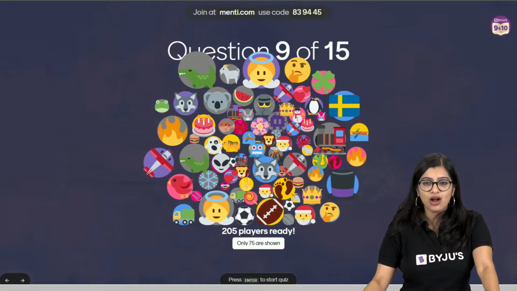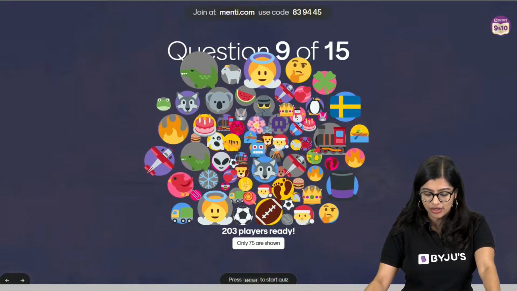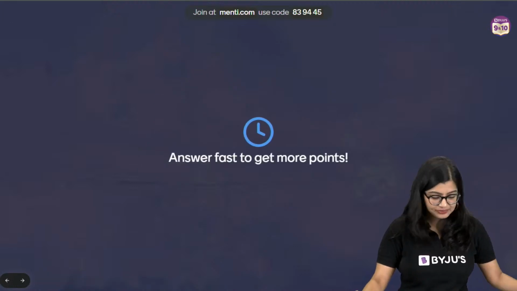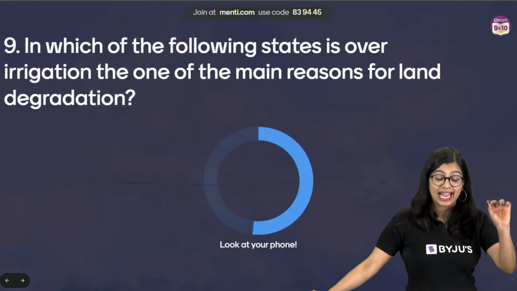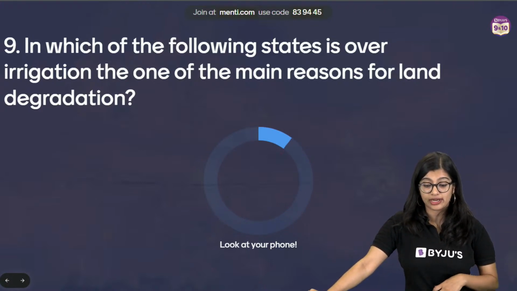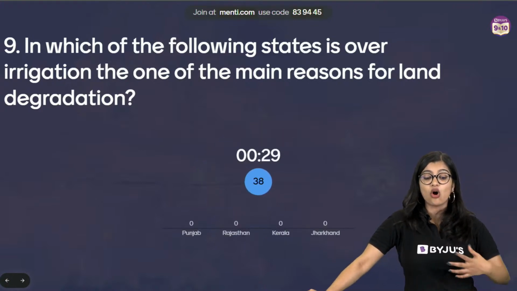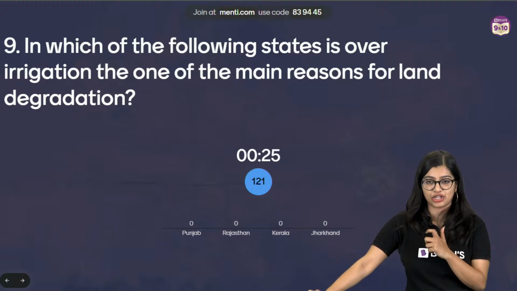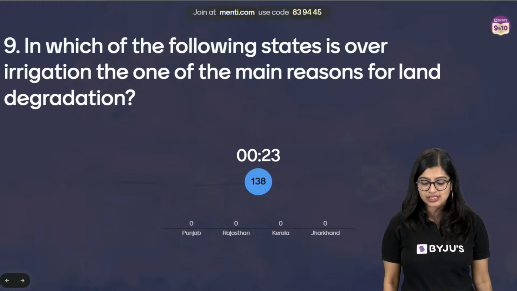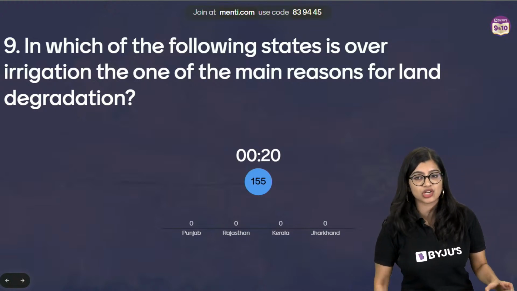Okay. All right, everybody. Moving on to question number 9. Let's have a look. Which among the following states is over-irrigated, or in which among the following states is over-irrigation one of the main reasons for land degradation, right? So Punjab, Rajasthan, Kerala or Jharkhand. Just give me 1 minute.